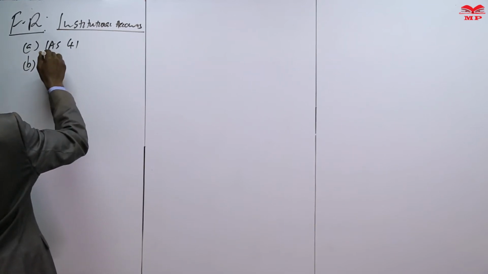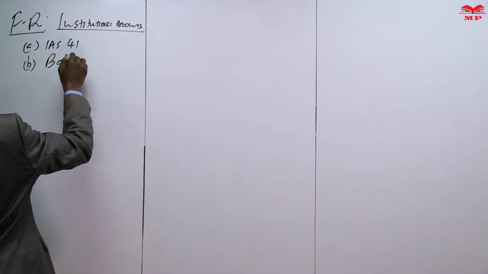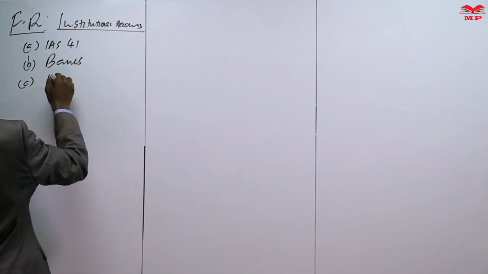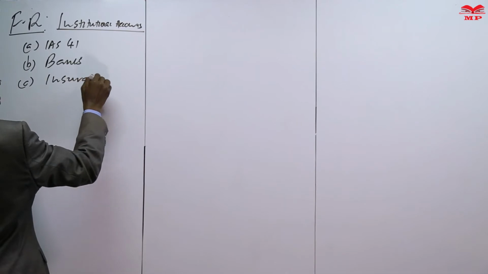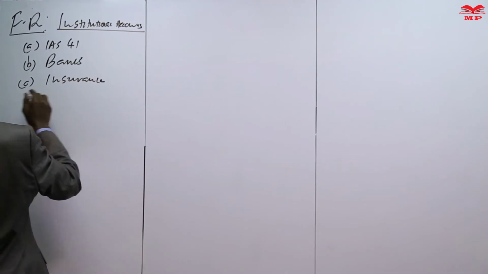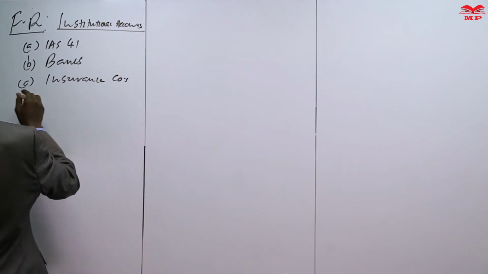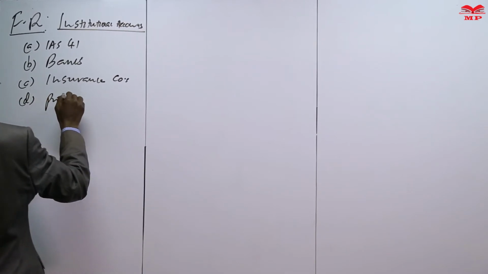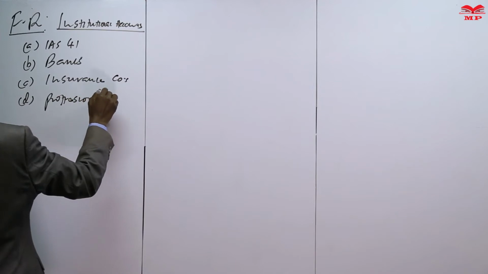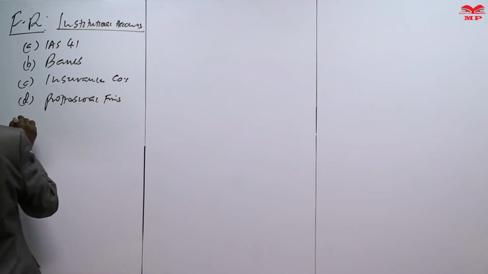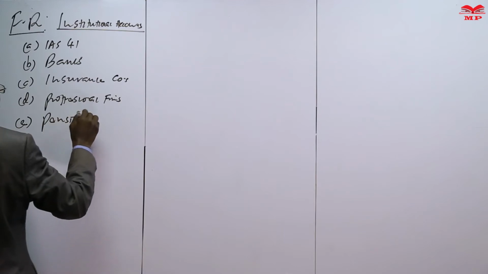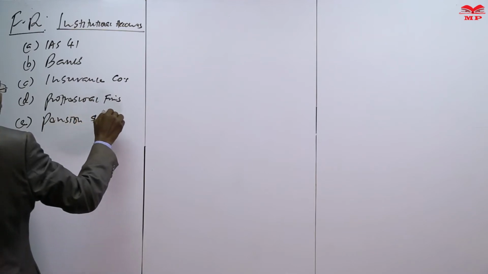We talked about accounting for banks and other financial institutions, insurance companies, professional firms, and then pension accounts, pension and employment benefits.